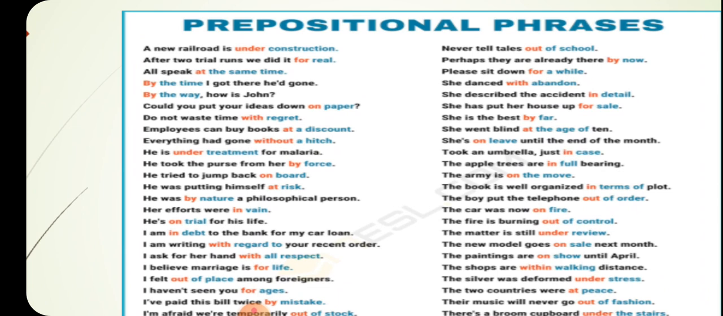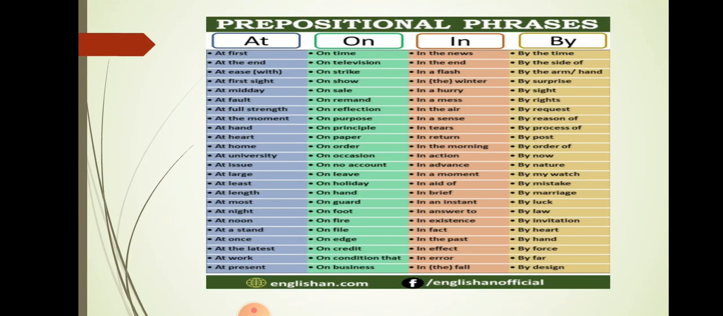After 2 trial runs, we did it for real. Now, for real: for is a preposition, real is a noun. You all speak at the same time. At the same time. Now the prepositional phrase always starts with a preposition, and here it is at. At is a preposition. The same time. The group of words starting with a preposition is always called a prepositional phrase. Okay. Now here we have some other common prepositional phrases lists. You can see.